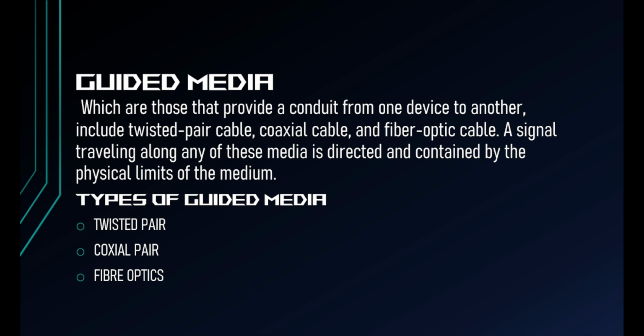A signal traveling along any of these media is directed and contained by the physical limits of the medium. It is easy to understand that if we are transferring some data, we have to use some medium, and it can only transfer as per its limits. Talking about the guided media, there are three types: twisted pair, coaxial pair, and fiber optics.